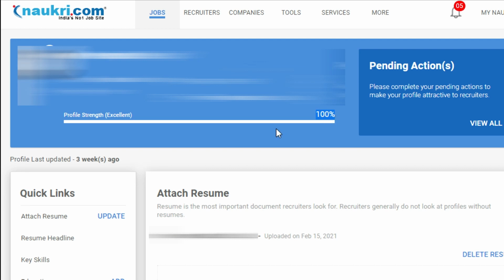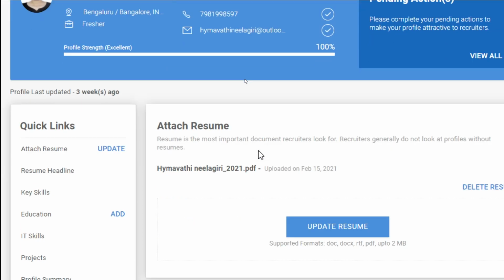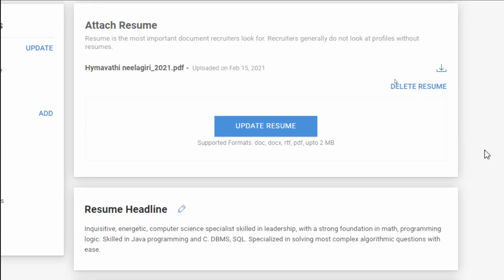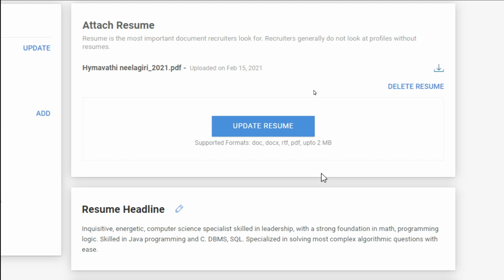Also, in my last video, I told you about updating your Naukri profile 2 times a day. I'll tell you why it is important. When a recruiter searches for candidates, they go to naukri.resdex.com and search candidates based on skills and expertise, like Java developer or SQL developer or .NET developer, etc. The search results have a default sorting based on the most recent update time of the profile. So I suggest you update 2 times a day.